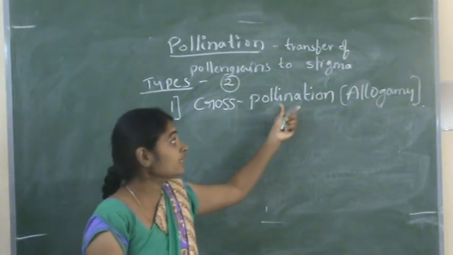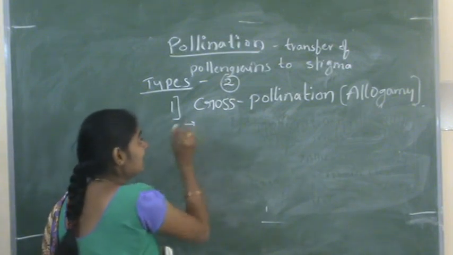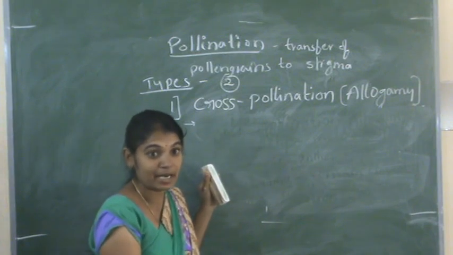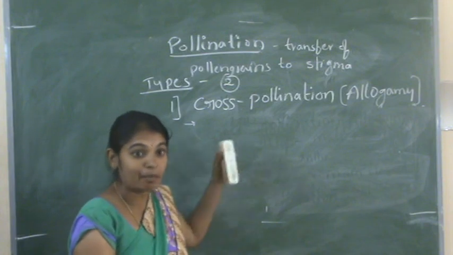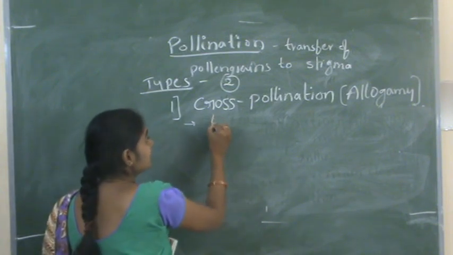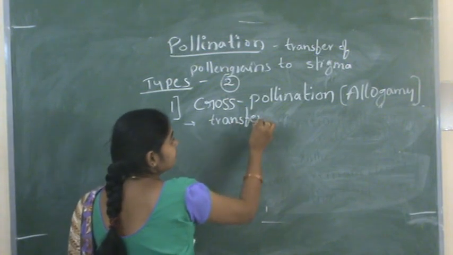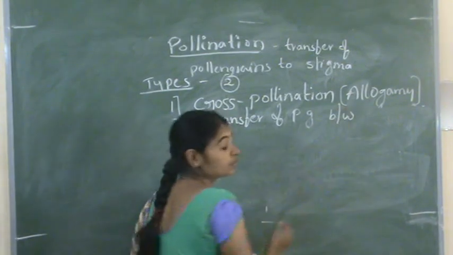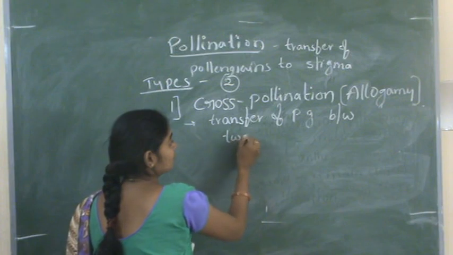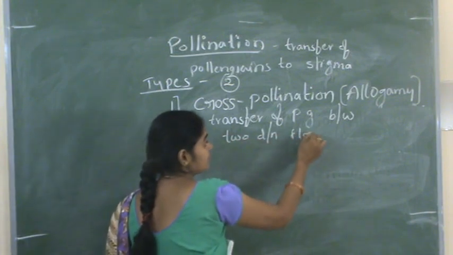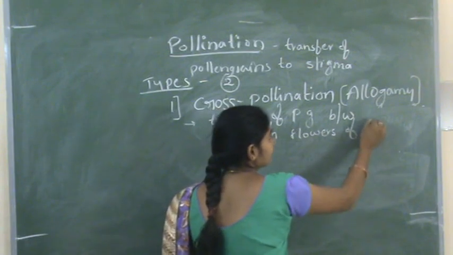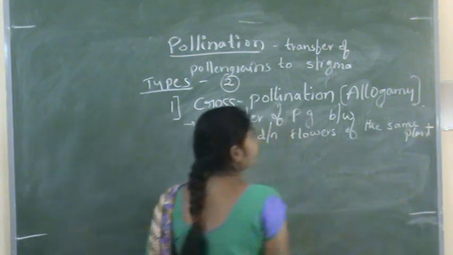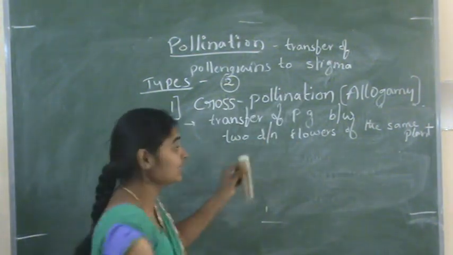Cross-pollination is the transfer of pollen grains between two different flowers of the same plant, or